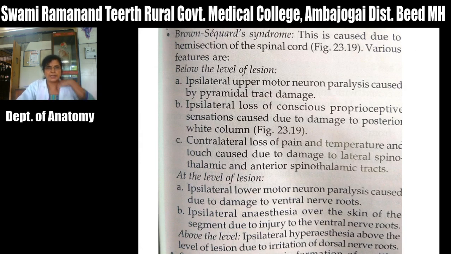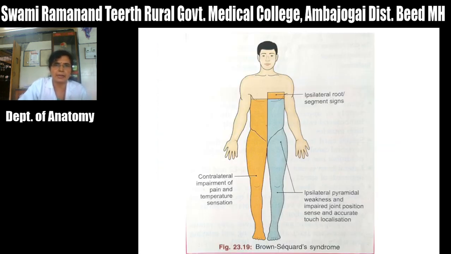Then at the level of lesion, there is loss of all motor activities as well as loss of all types of sensation in Brown-Sequard syndrome. In this diagram you can see this is the site of lesion.